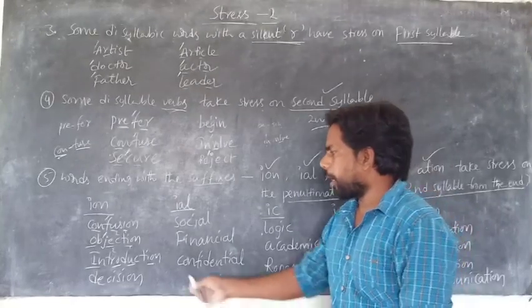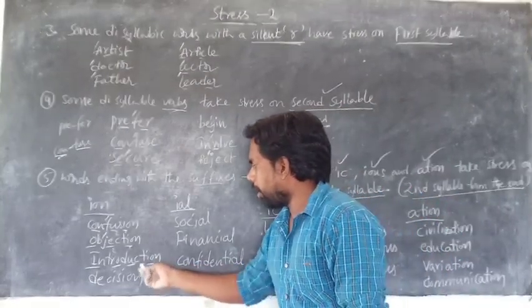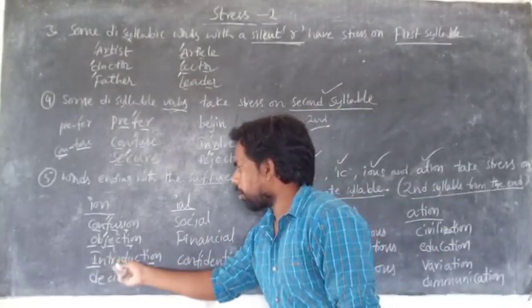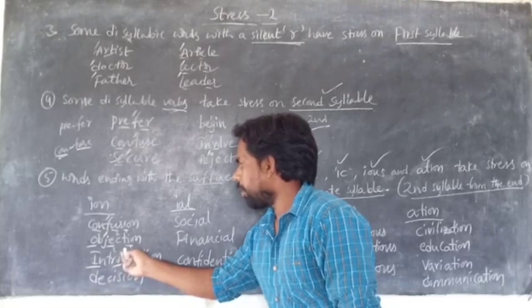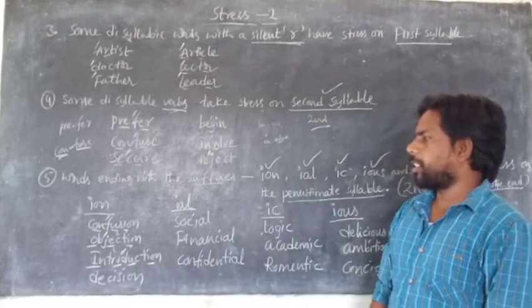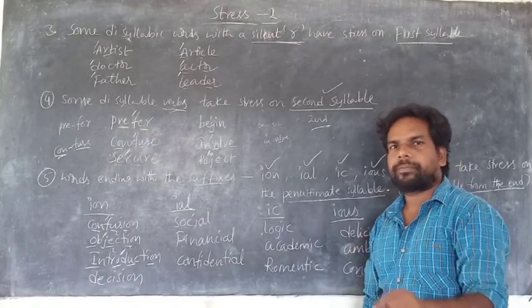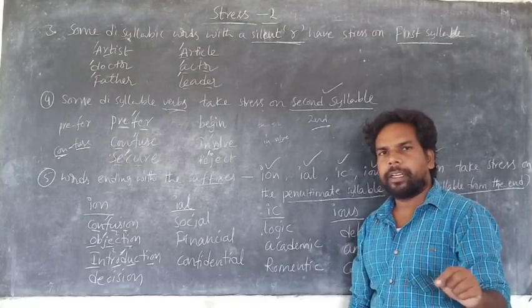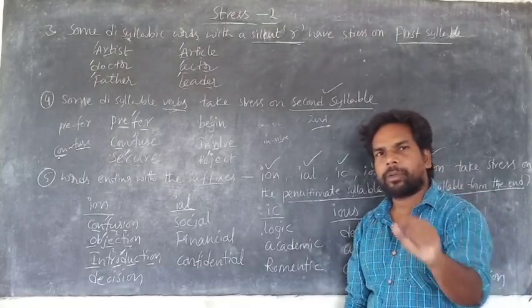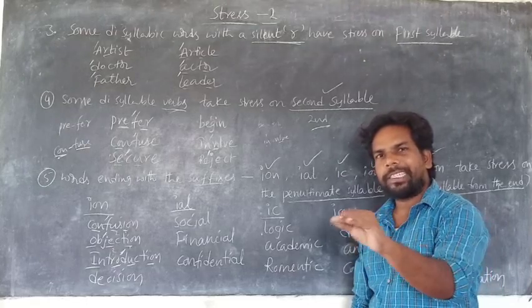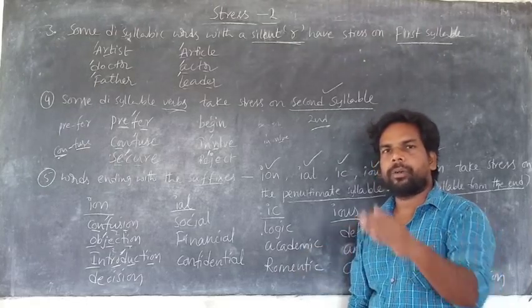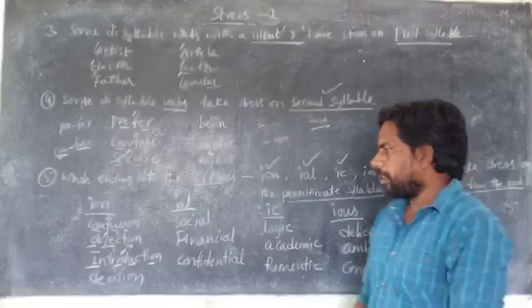Introduction: in-tro-duc-tion, 4 syllables. What is the second syllable from the end? 1, 2. Here, D is the stressed syllable. Introduction. Okay, the next one.